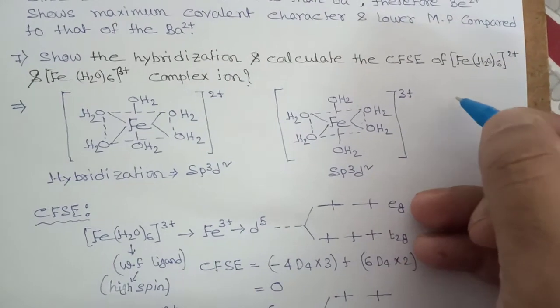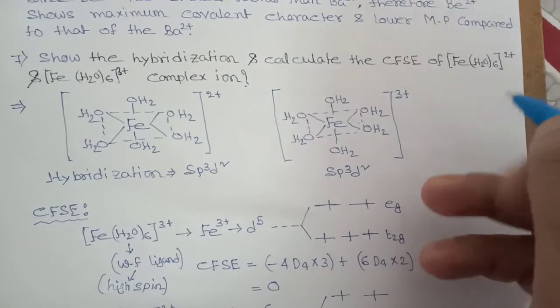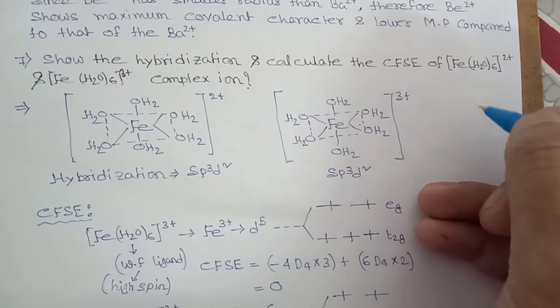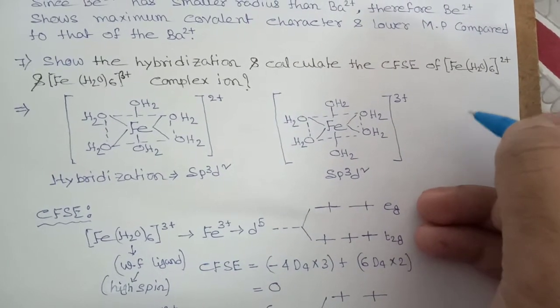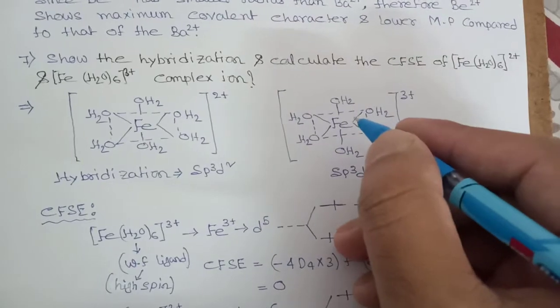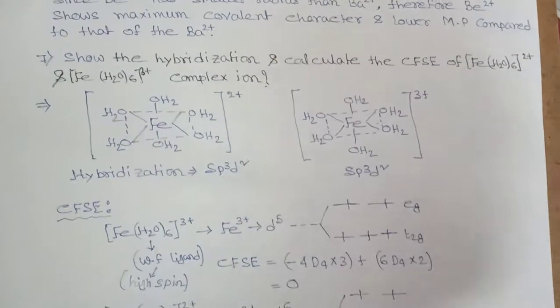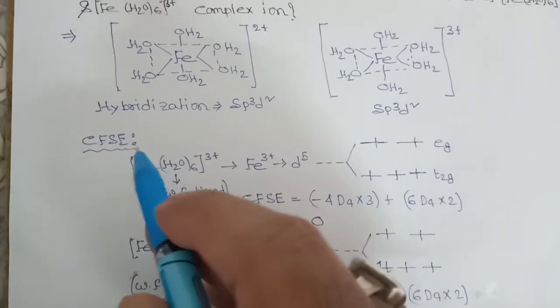In a similar way, if you have 5 sigma bonds, then you can write sp3d. If you have 4, then you can write s and p3. If you have 3, then you can write s and p2. In this way, first calculate the number of sigma bonds and then write the hybridization. Okay. Then we will calculate the CFSE value.